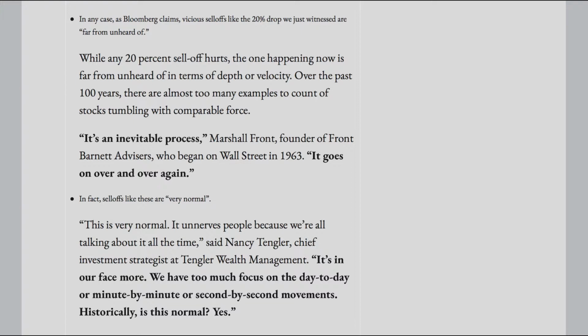Marshall Front, founder of Front Barnett Advisors, who began on Wall Street in 1963. Quote, it goes on over and over again, end quote. In fact, sell-offs like these are, quote, very normal, end quote. Quote, this is very normal.